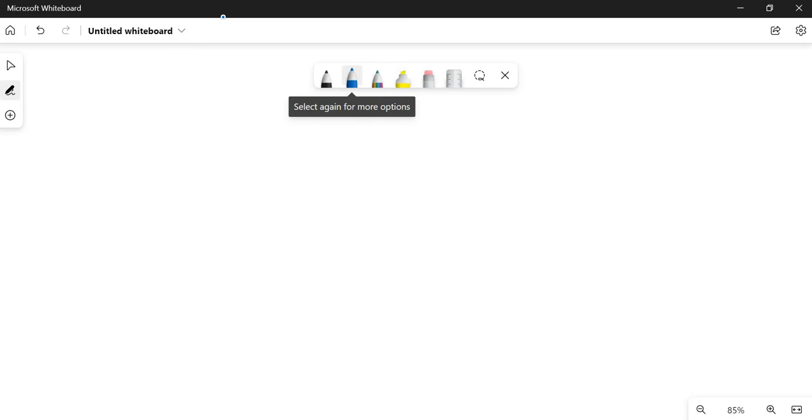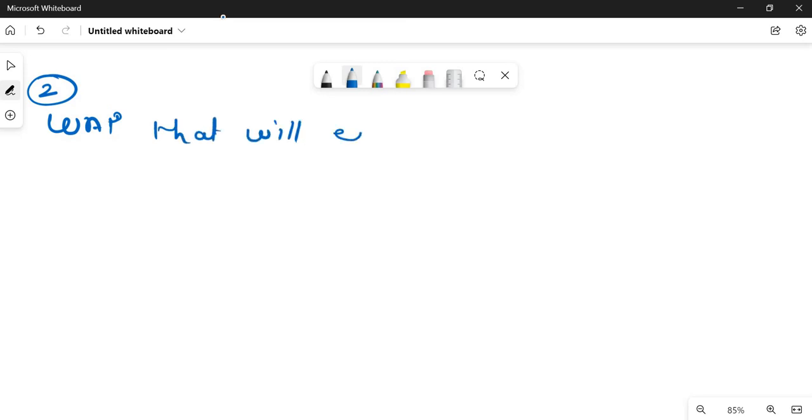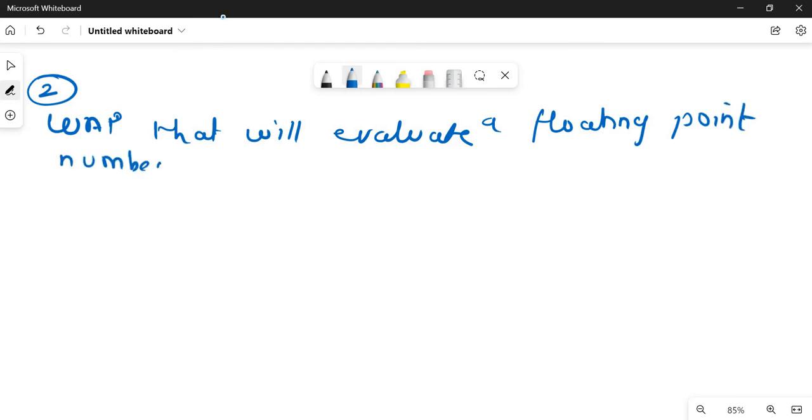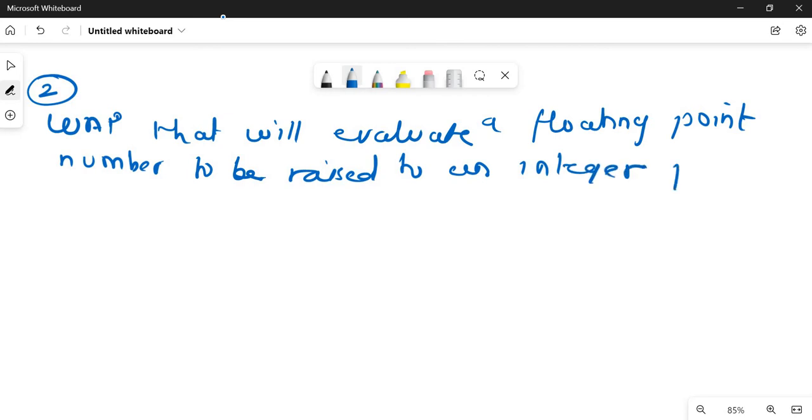The next question is question number 2: write a program that will evaluate a floating point number raised to an integer power using recursion. Again, this is a very important question.